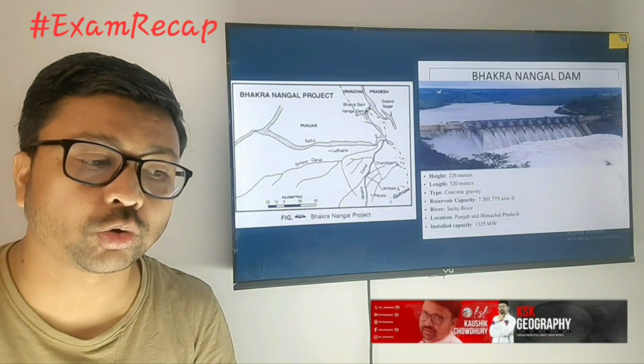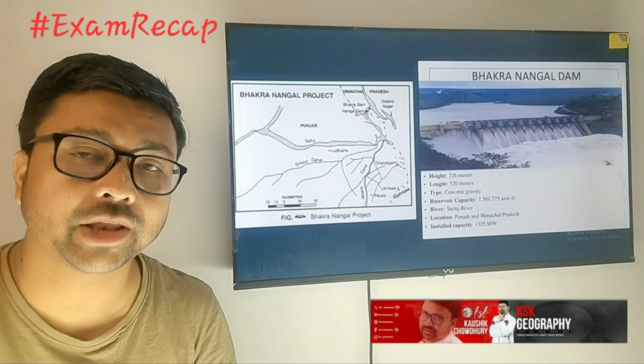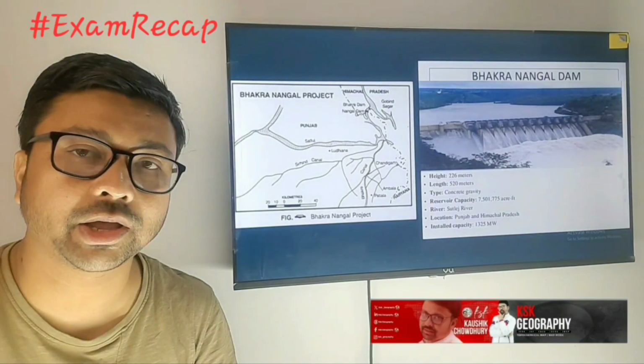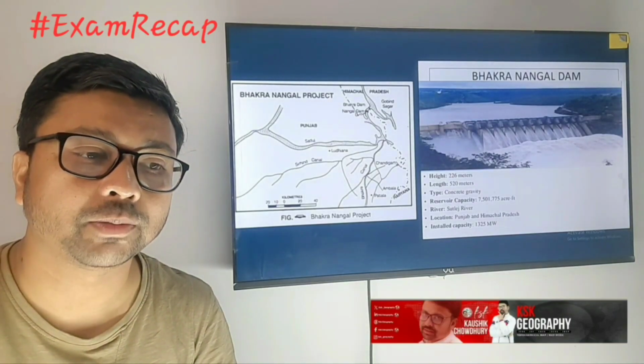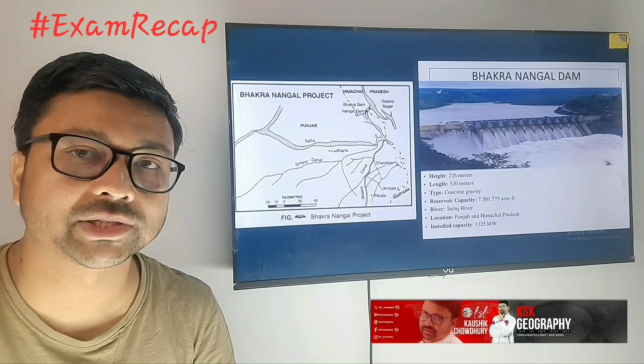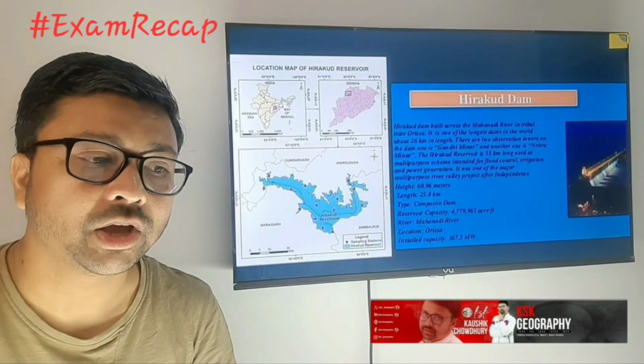And how much electricity is produced? Those are the things you need to study. And the water reservoir located at the Bhakranangal Dam is the Gobind Sagar. So that you need to know.